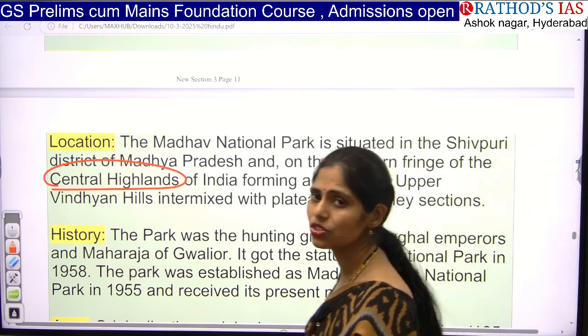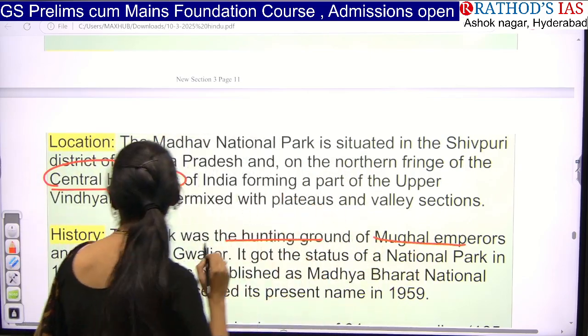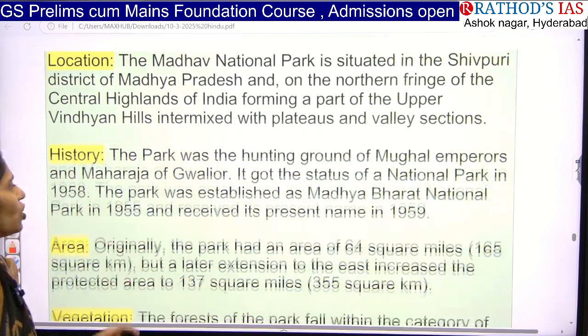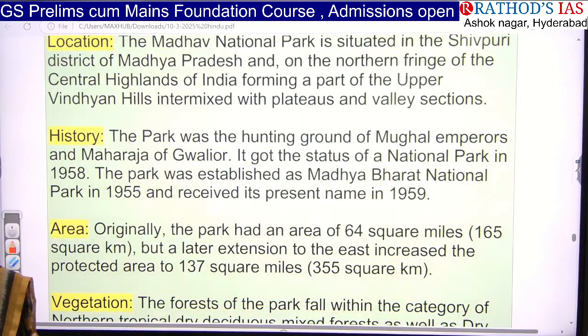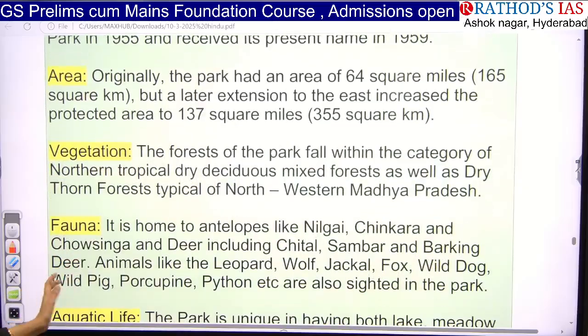And if you see the history, the park was the hunting ground of Mughal emperors and the Maharaja of Gwalior. Because of this, in this area we can see a smaller number of tigers, so they declared this as a protected area. And next, this park was established as Madhya Pradesh Bharat National Park in 1955, and it got its present name in 1959. Okay, that's it.